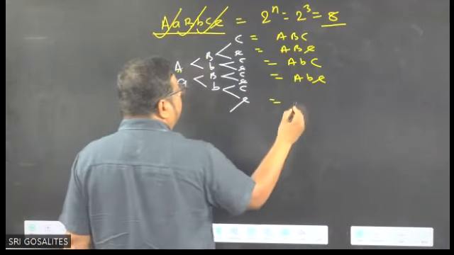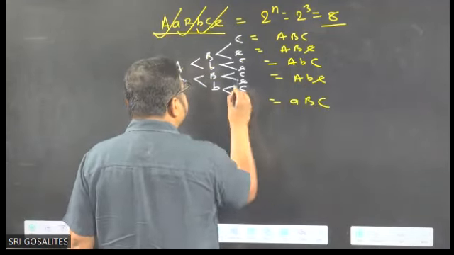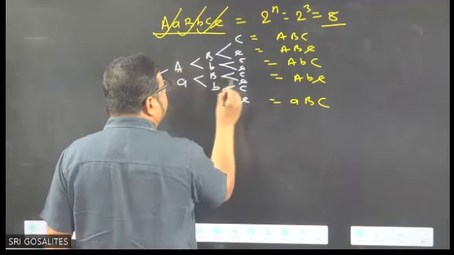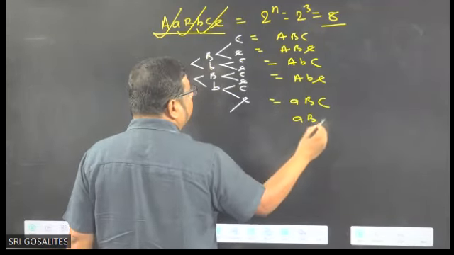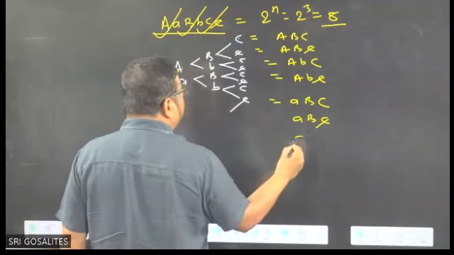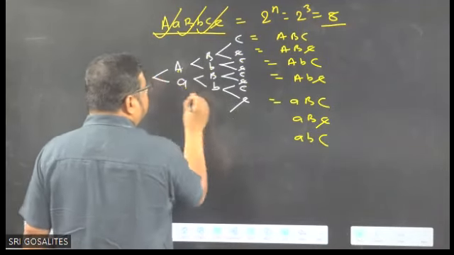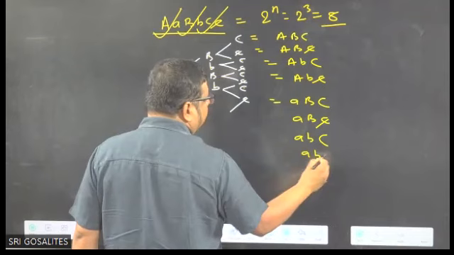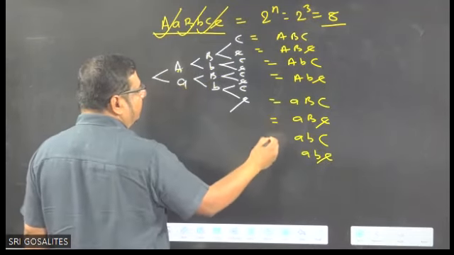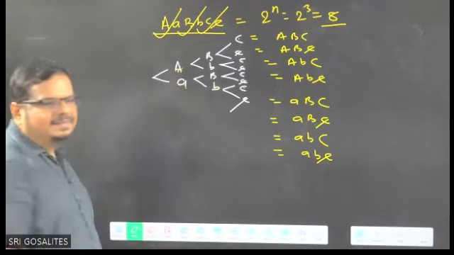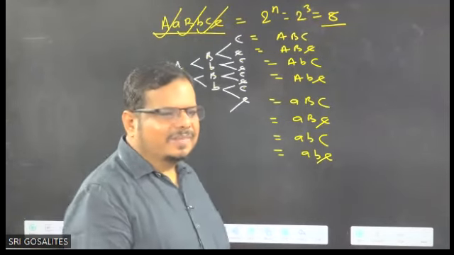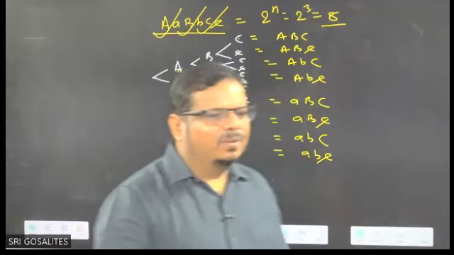Now small a, capital B, capital C. Small a, capital B, small c. Small a, small b, capital C. Small a, small b, small c. How many are there? 8 are there. Done. Over.